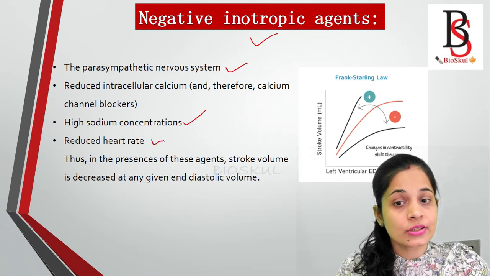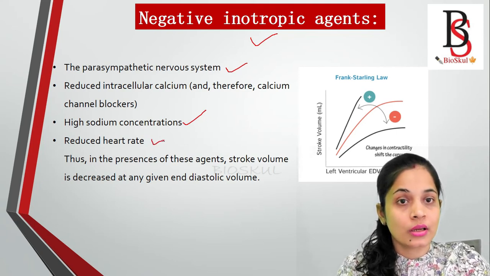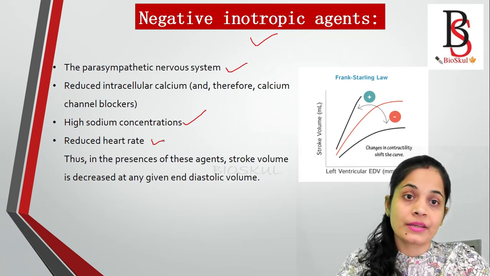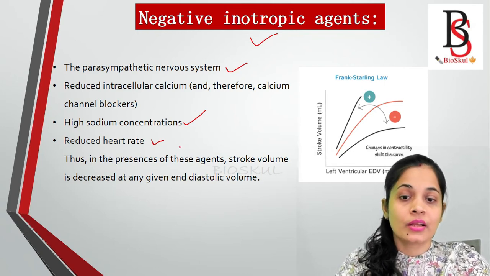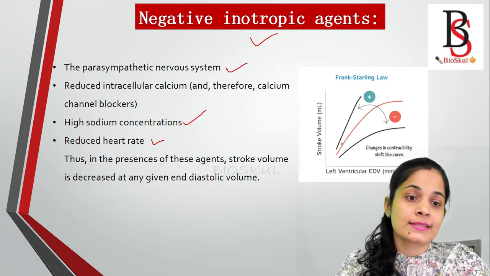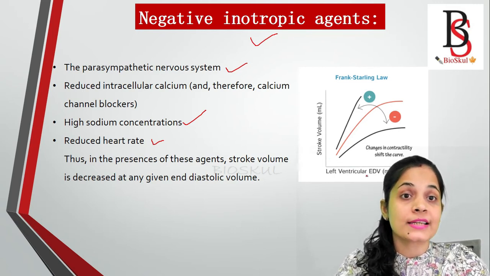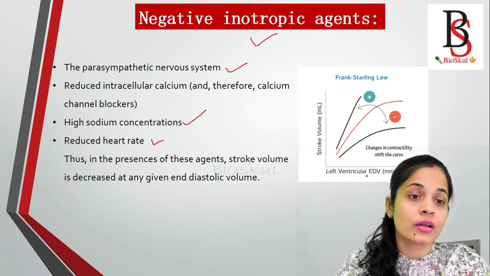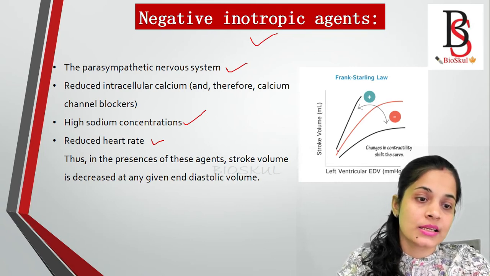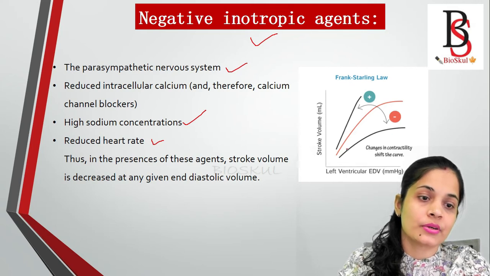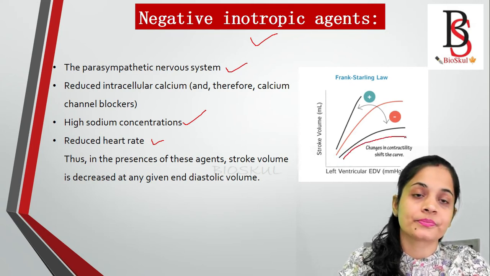If heart rate is reduced, then that will also negatively affect the contractility. In this case, the stroke volume and end diastolic volume curve, or the Frank-Starling curve, will change with the contractility and shift to the left. It will shift to the left over here.